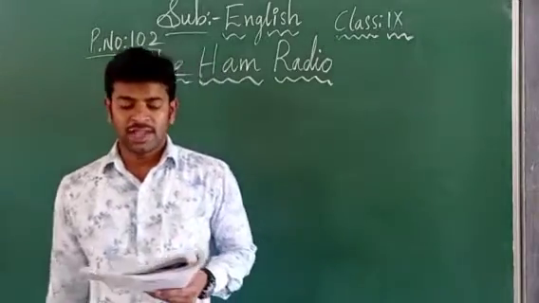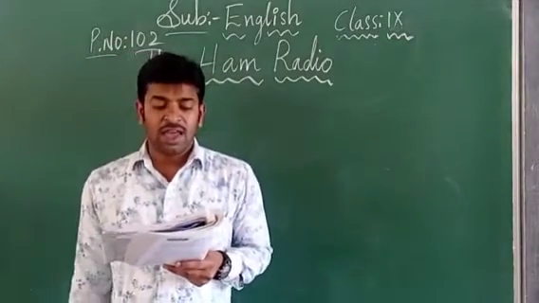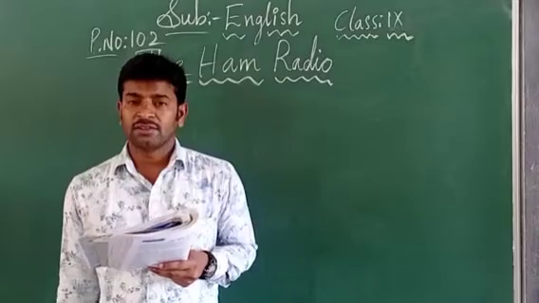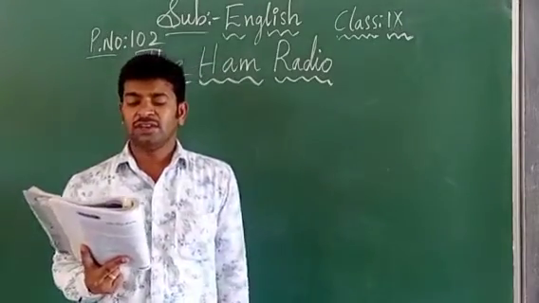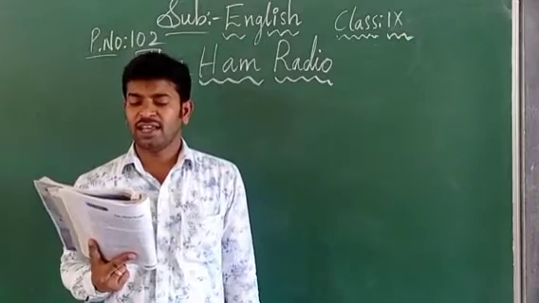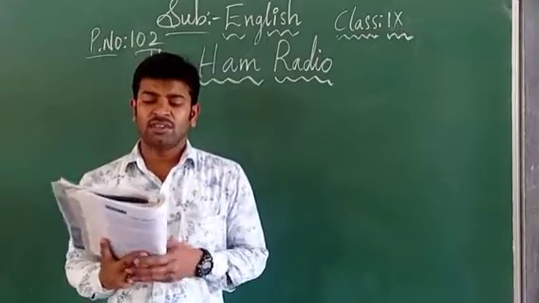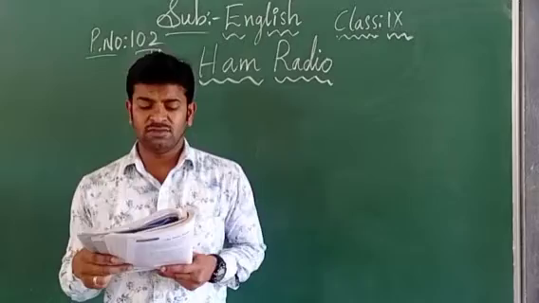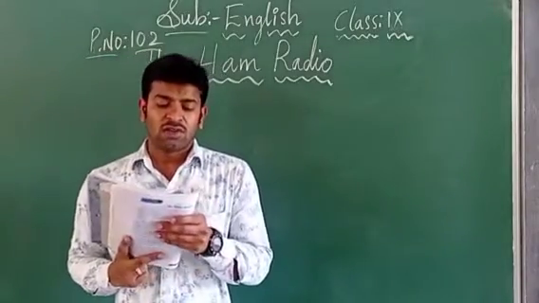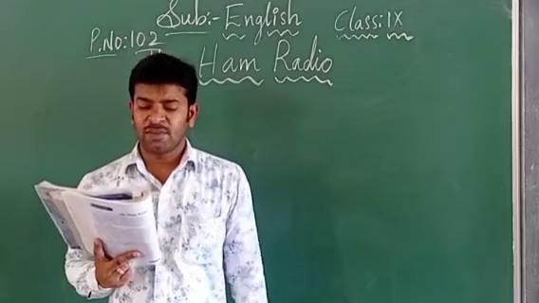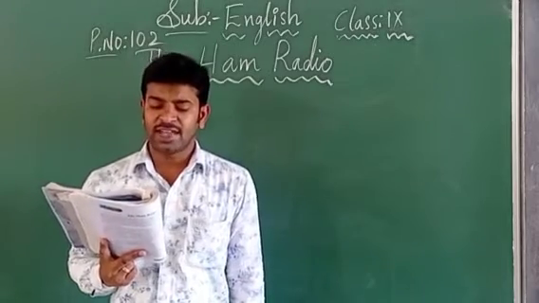Okay. Next one. Next paragraph. In the Gujarat, that means Gujarat is a state in which country? India. In the Gujarat, India earthquake on the 26th January 2021, amateur radio operators of Gujarat commenced disaster relief communication within hours of the tragedy.